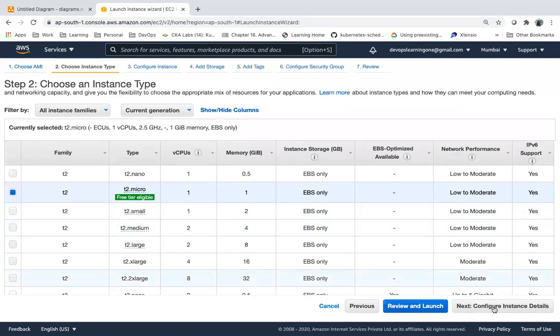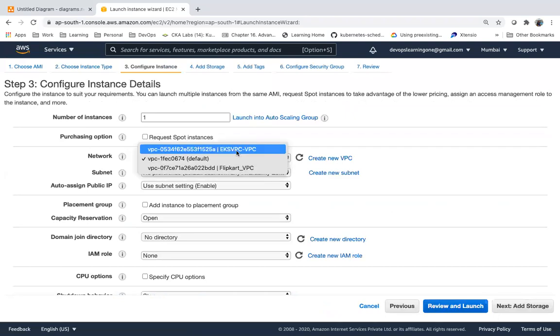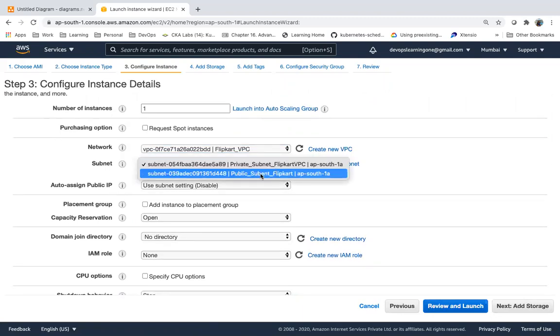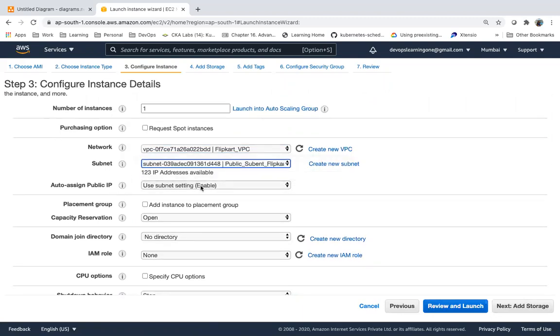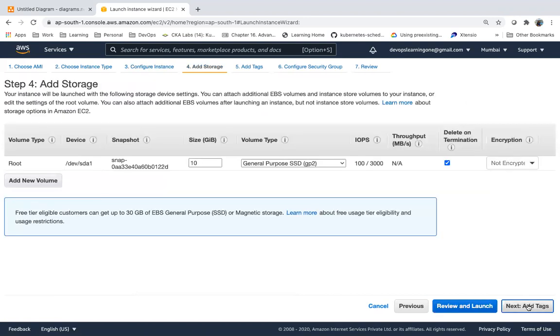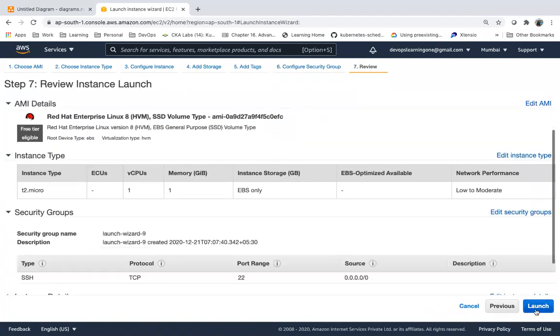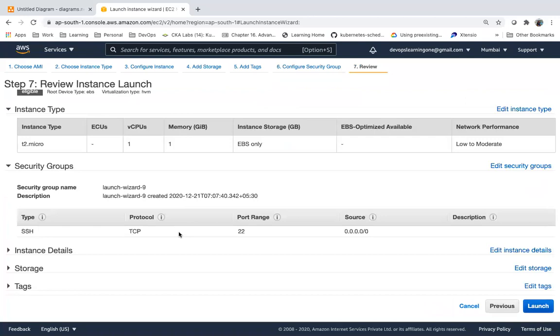Select AMI, instance type. Now I want to create a server in this network. If you see, I want to create a server in the public subnet. Do you see it's reflecting? I'm going to get a public IP. So storage, security group, whatever. Let me create a server.